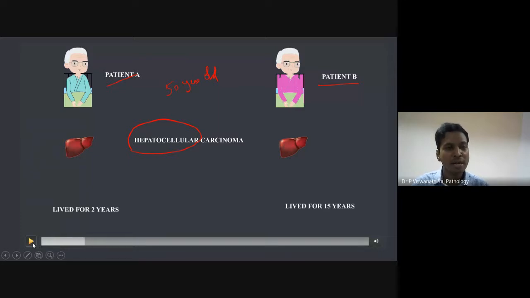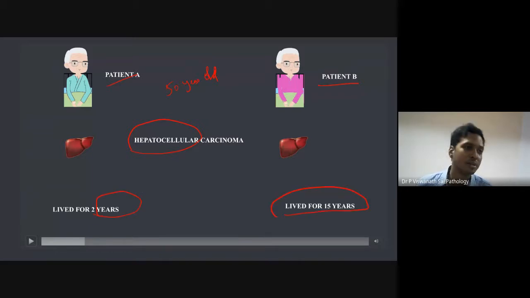The patient A, he lived for 2 years. He died in 2 years. Whereas patient B, he lived for 15 years. So now who responded well? Patient B or patient A? Patient B responded to treatment very well, and as a result he lived for longer. Whereas patient A didn't respond to treatment properly. That's why he lived for only 2 years.